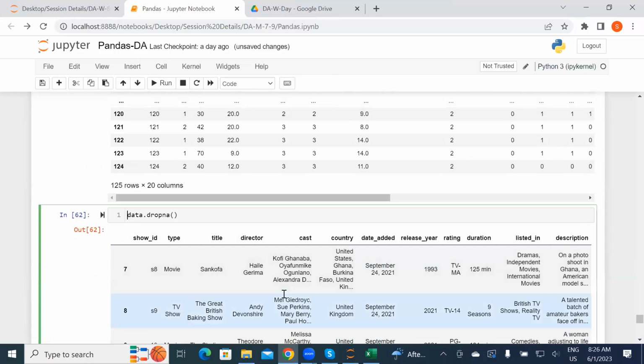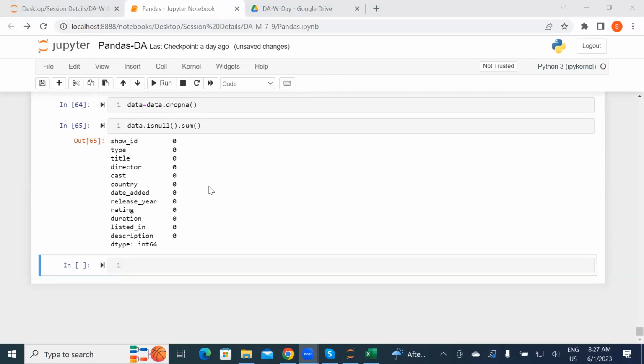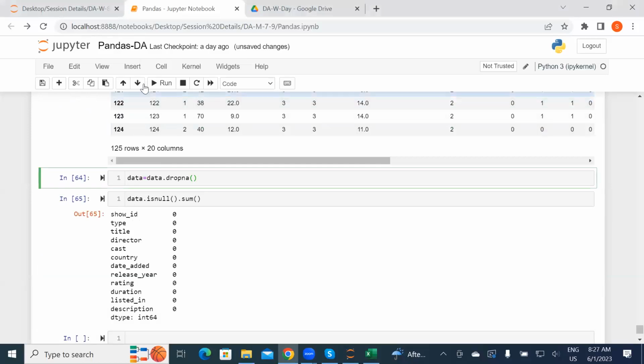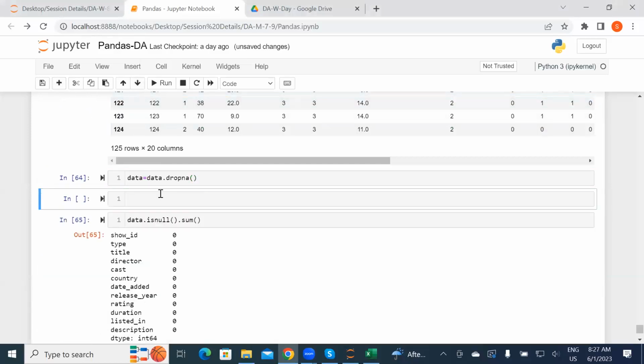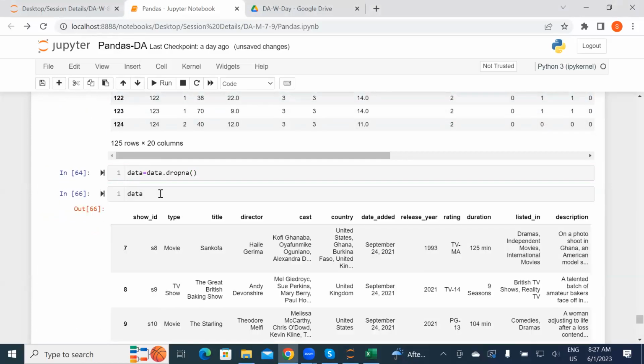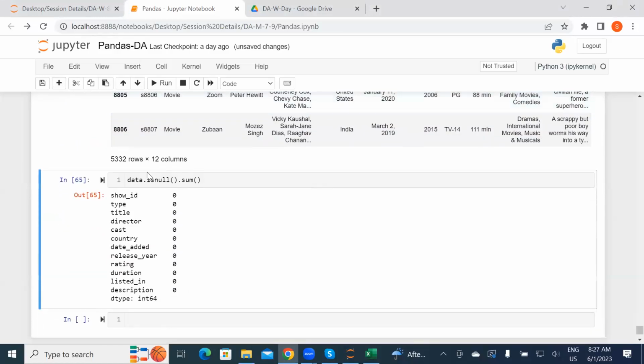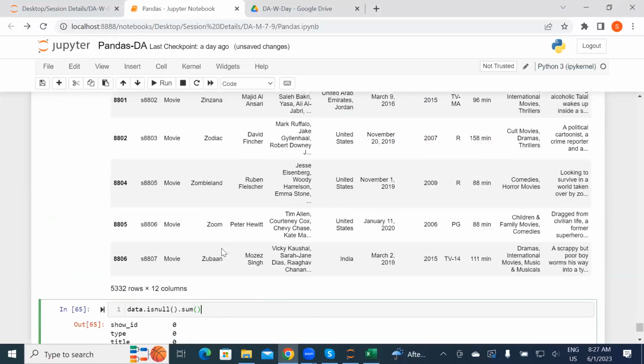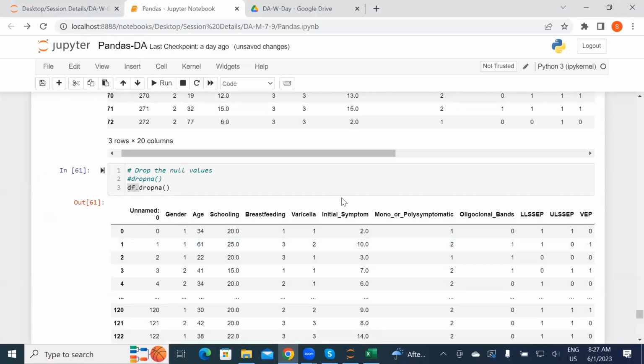Now just see one small thing that you guys need to add. What happened is you are trying to do it, but you're not storing it somewhere, so that's why it's not updating. I just store it in data. Now see, it's 0. The same thing for df, as you told, right, Ayush.